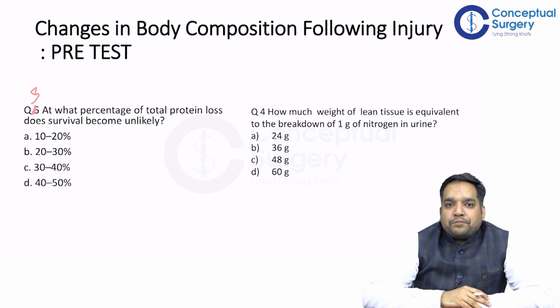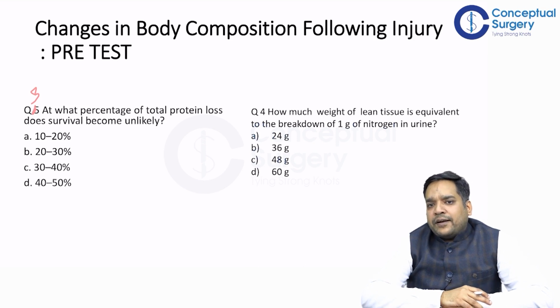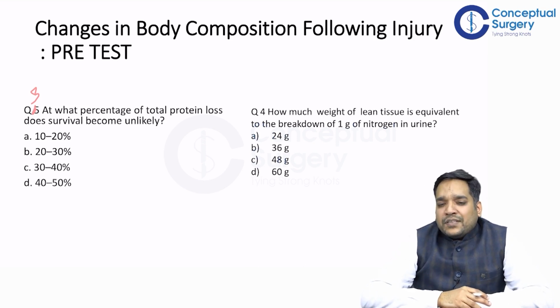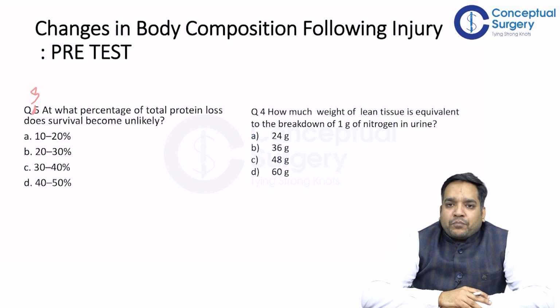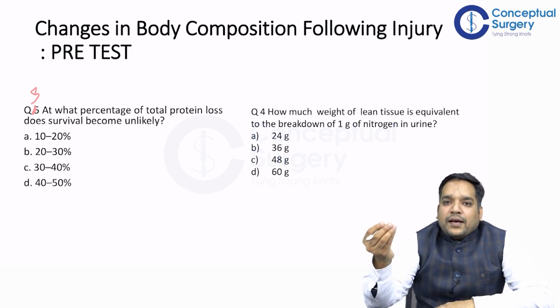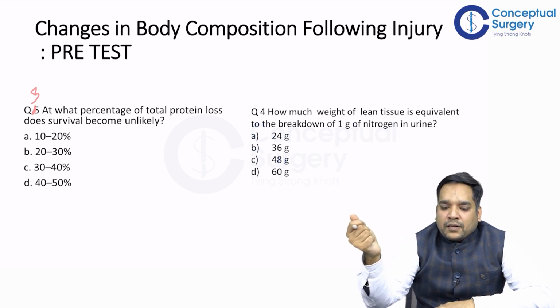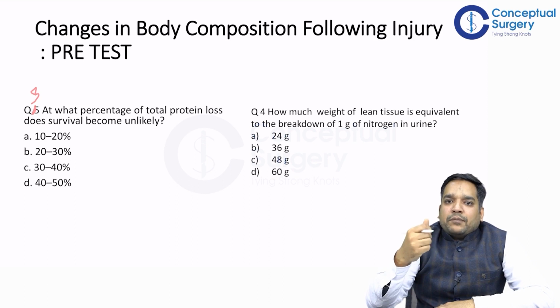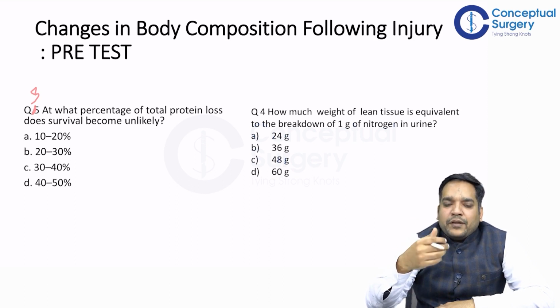Question number 3, at what percentage of total protein loss does survival become unlikely? 10 to 20%, 20 to 30%, 30 to 40%, 40 to 50%. How much weight of lean tissue is equivalent to the breakdown of 1 gram of nitrogen in urine? 24 gram, 36 gram, 48 gram, 60 gram. So here you can see there is a lot of stats in these MCQs, but the answers are clearly given in the lines of Bailey, and that is the whole purpose of this lecture, to bring those hidden lines to you so that it becomes simple to learn and remember, and you can answer in the exam.